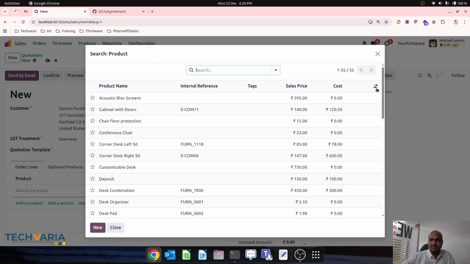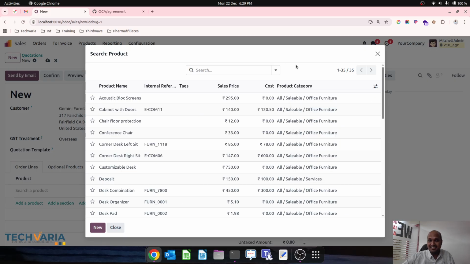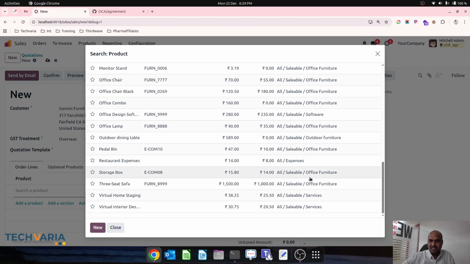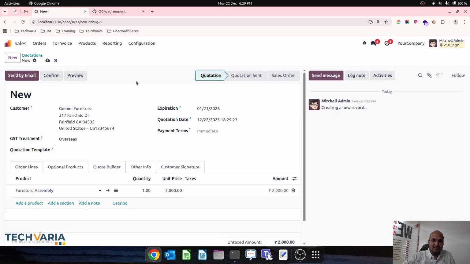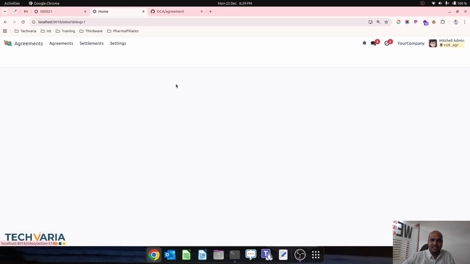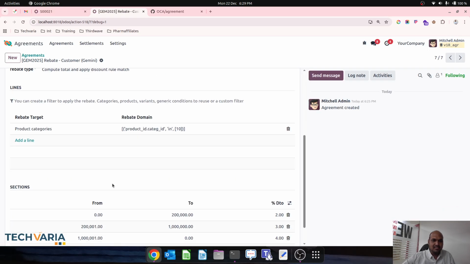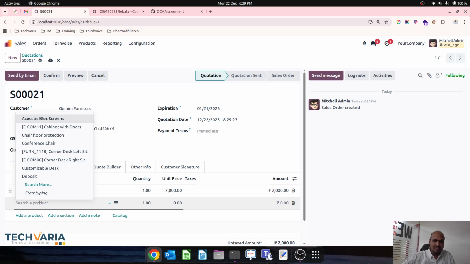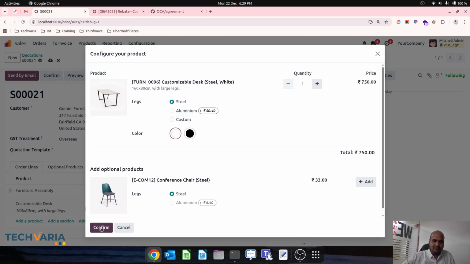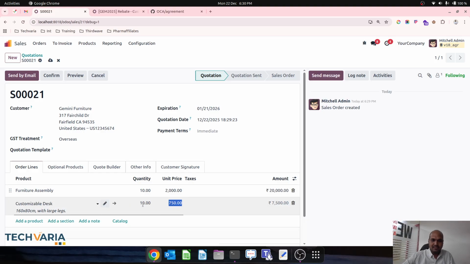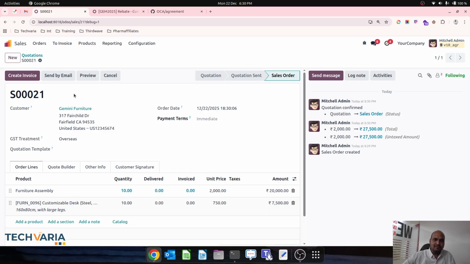product which are only part of certain category like home furniture category. So home construction is the category which I am dealing with. So let me just check again the type of agreement I have with Gemini. So over here, home construction is the category under which any product comes. Okay, like I am also selling customizable desk. Okay, so let's say I am selling this and this and confirm.